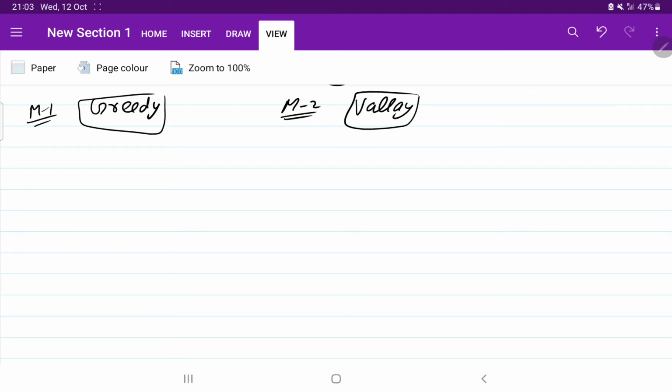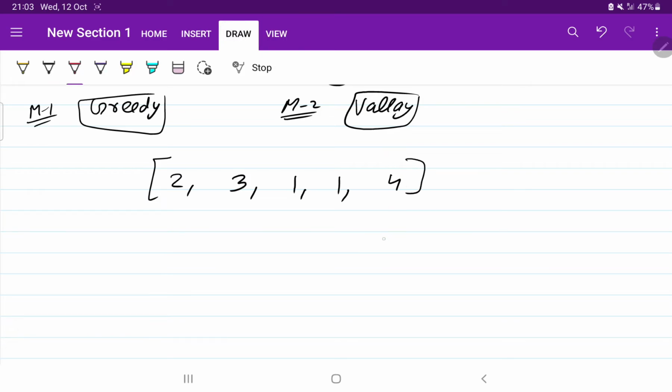Okay, so first of all let us see what is greedy method. Generally in greedy method, we try to go for the best solution, or the nearest possible solution. We have to start and check whether we can reach the last index or not. So instead of starting from the first index, let us try to start from the last index.